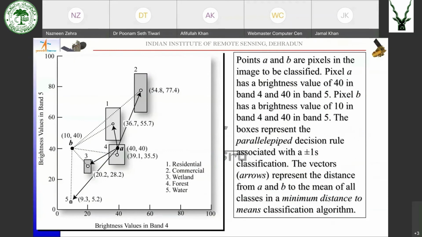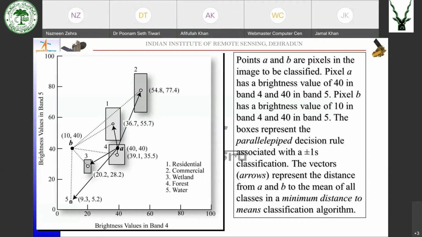Here you can see we have taken 5 classes: class 1, class 2, class 3, class 4, and class 5. We have created the parallelepipeds for classes 1 to 5, and now we have to check in which classes pixel a and pixel b would fall. You can see pixel a is falling inside the parallelepiped of class 4.